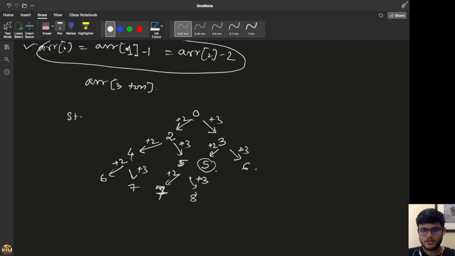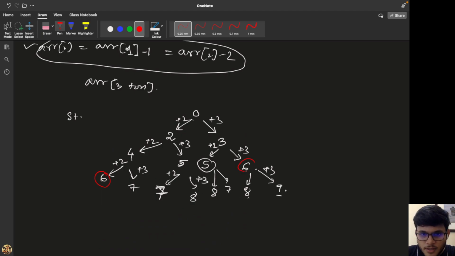Similarly, from this 6, I can go to 8, or I can go to 9, by 2 or 3. I will go to these indexes. So now you can see here that there are some repetitions. 6 is here, so I have the 6th index.